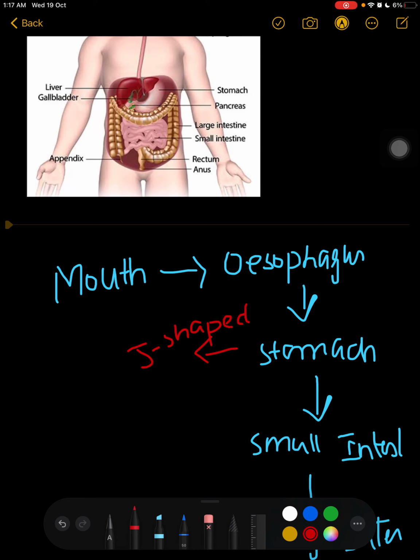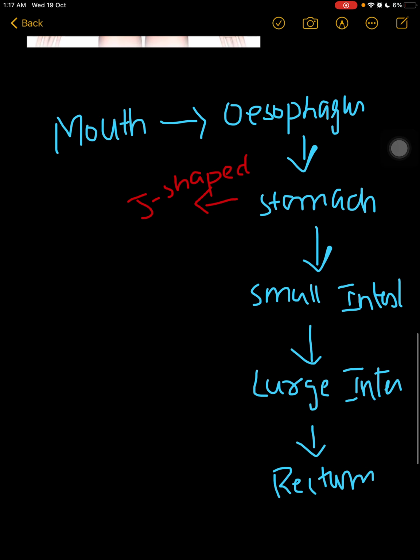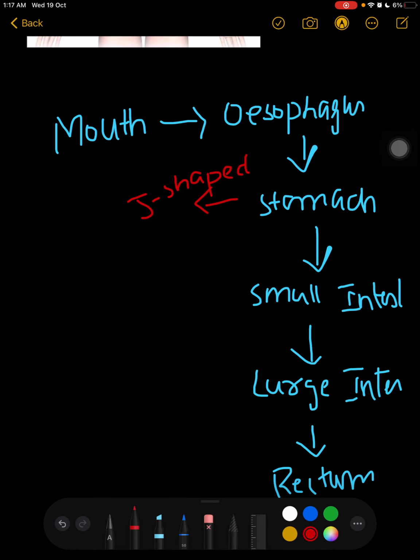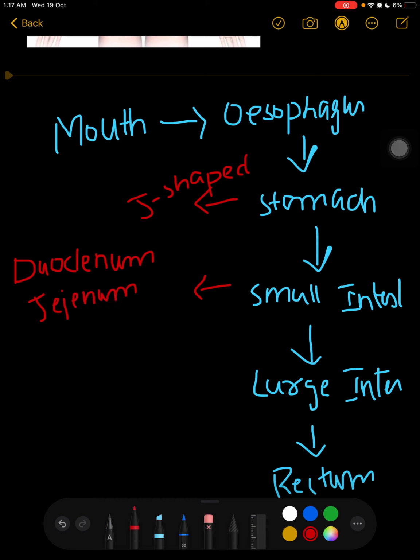It is a J-shaped glandular organ. Then there is the small intestine. There are three parts of the small intestine. First is duodenum, jejunum and ileum. So duodenum is the first part and ileum is the last part of the small intestine.